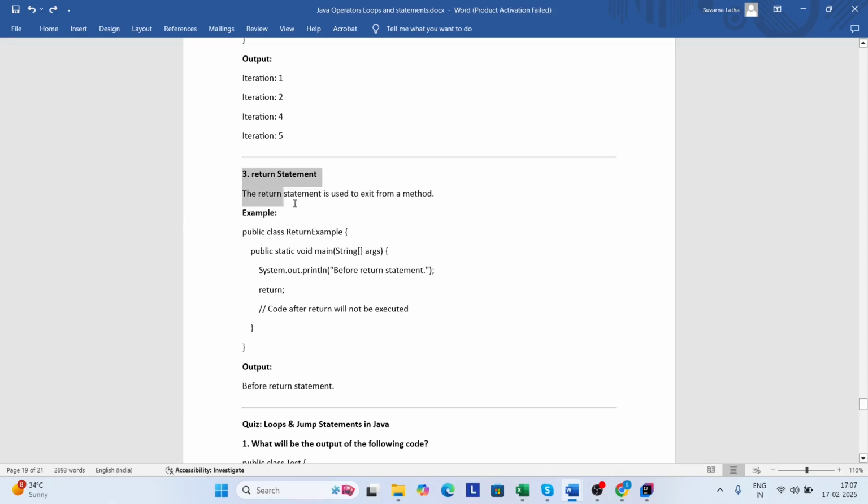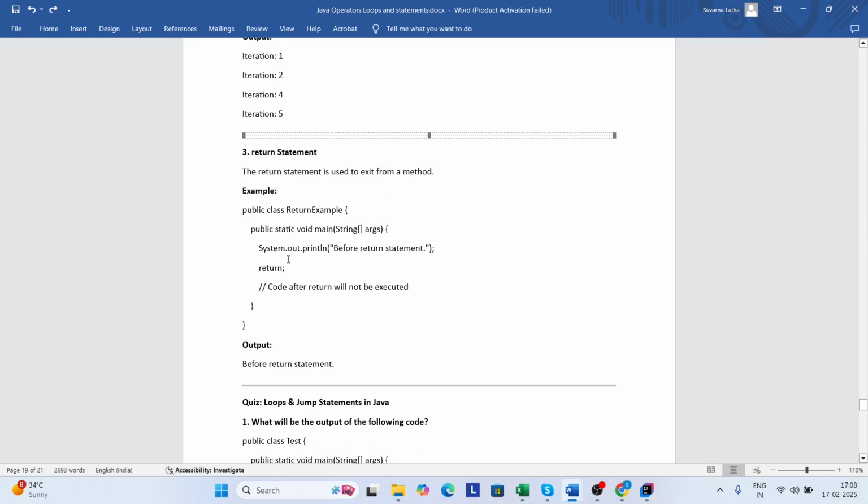And the next statement is the return statement. It is used to exit from a method. Here you are using the return statement, so the output of the program is whatever comes before the return statement.